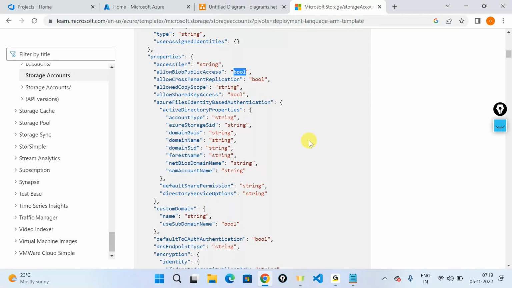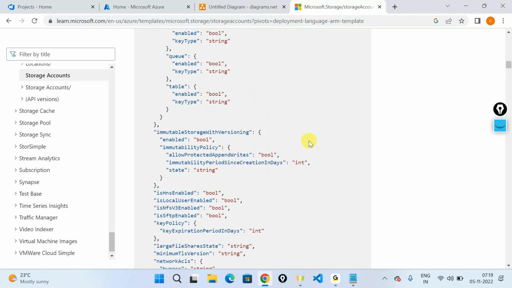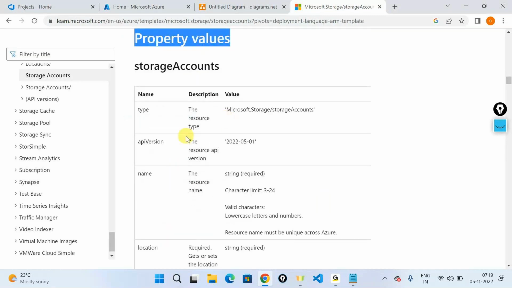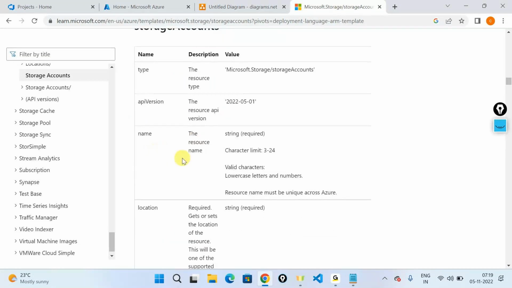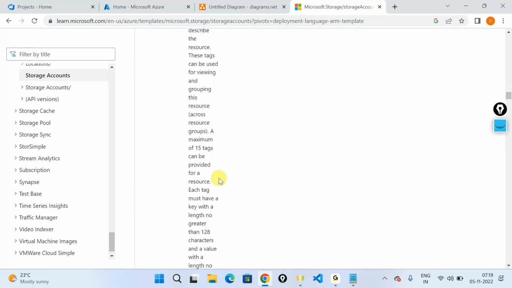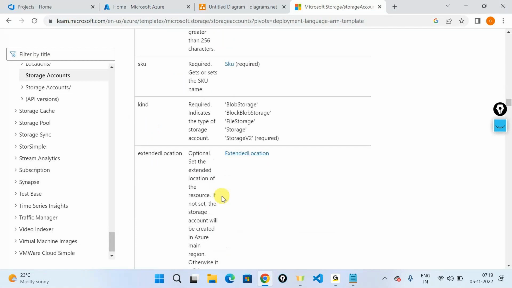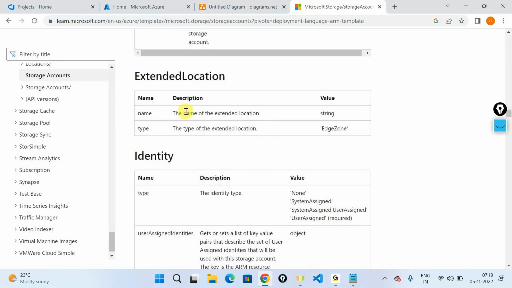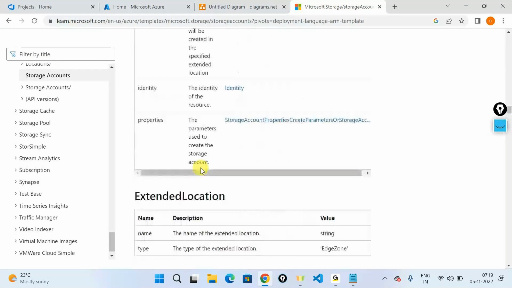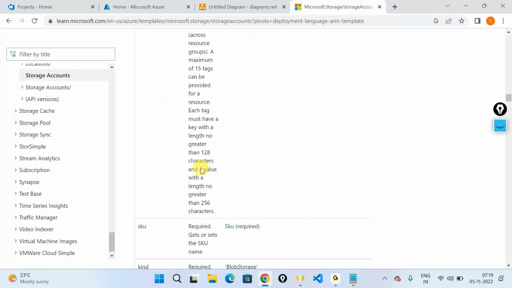And if you just scroll down, it's also telling you what kind of a type property value it is, what is an API version out here that you're using, the name of the resource, location, how you pass this location, what are the tags that you can pass, the SKU, the kind, a lot of things out here. And you can also look at all these properties out here. So it's a great way to get started in a resource creation.